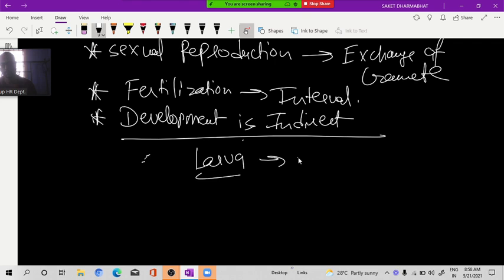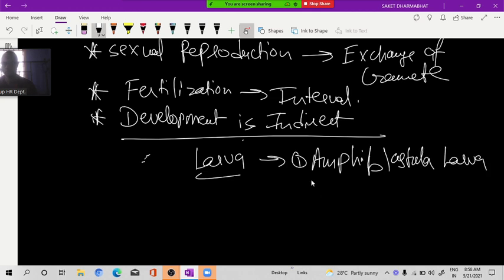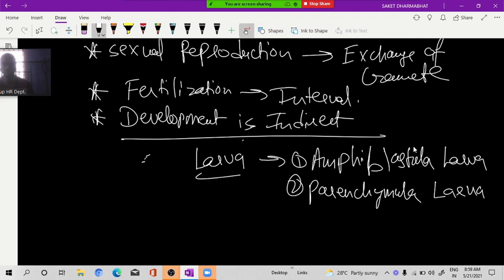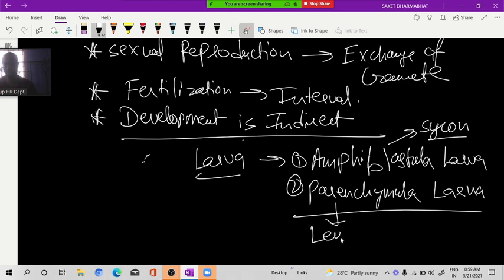Amphiblastula larva and parenchymula larva. Amphiblastula is found in Sycon. Parenchymula larva is found in Leucosolenia.